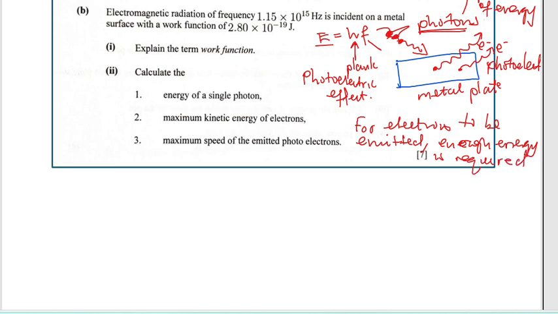A minimum amount of energy is needed for the electrons to be emitted. That minimum amount of energy needed is called the work function.